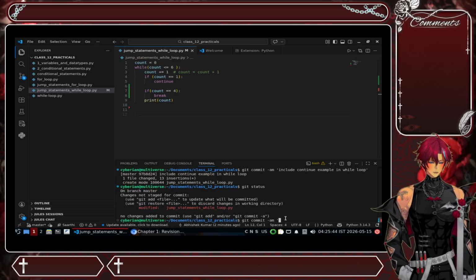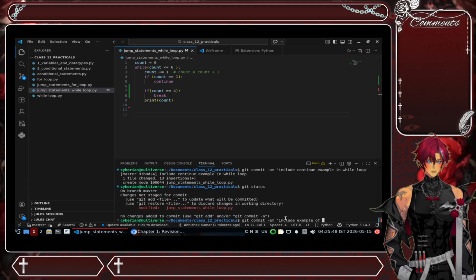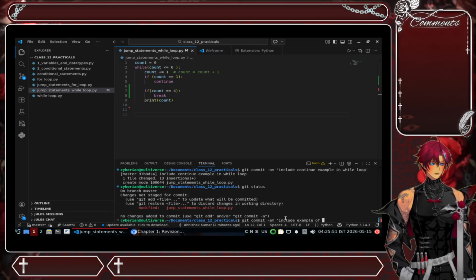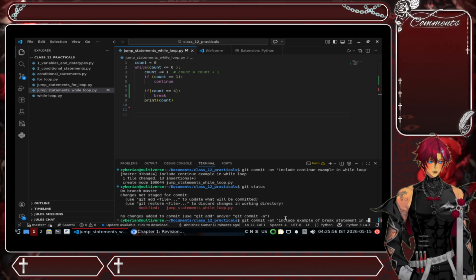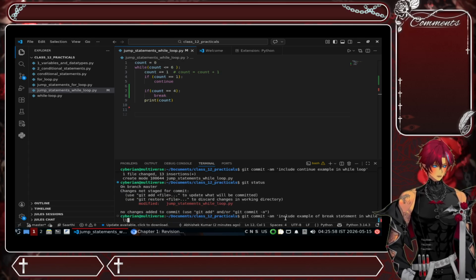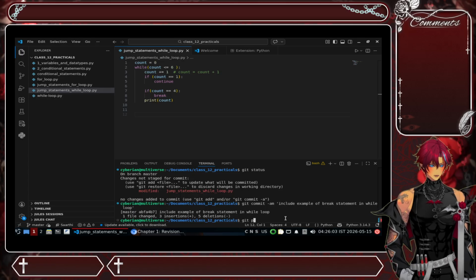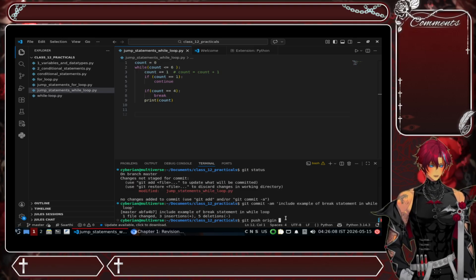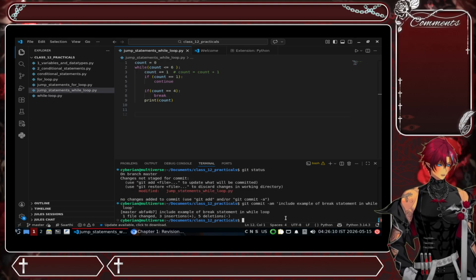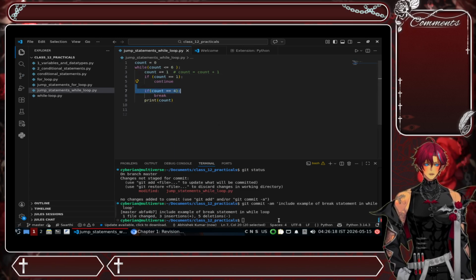Include example of break statement in while loop. Obviously, I have not backed it up anywhere in any Git host. So now we have this.